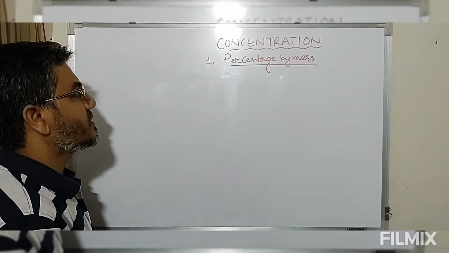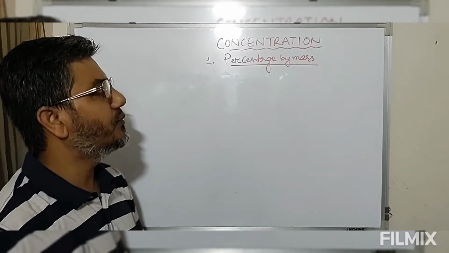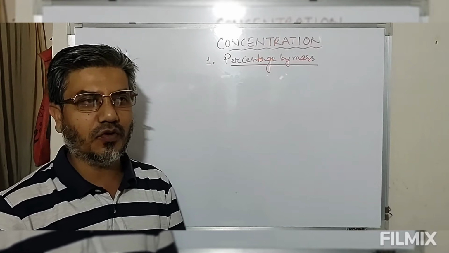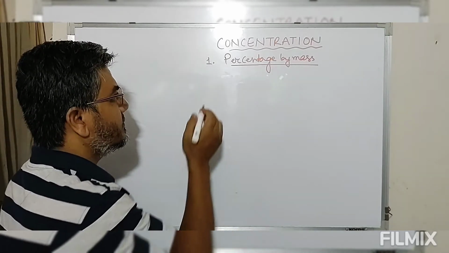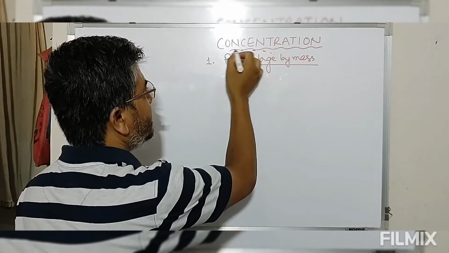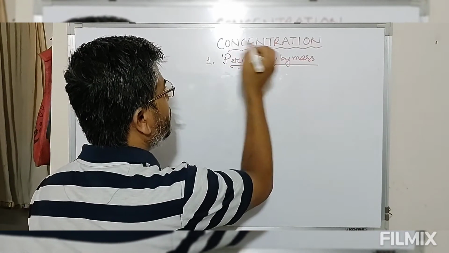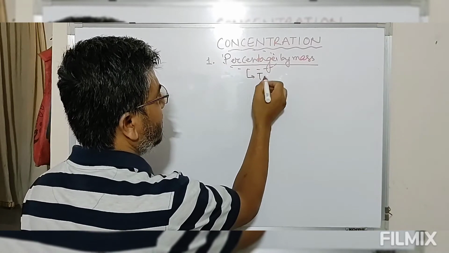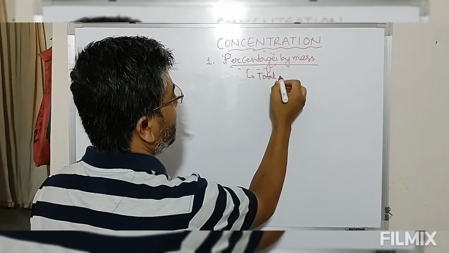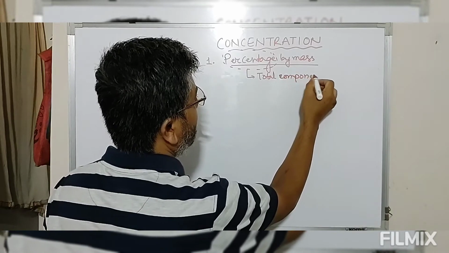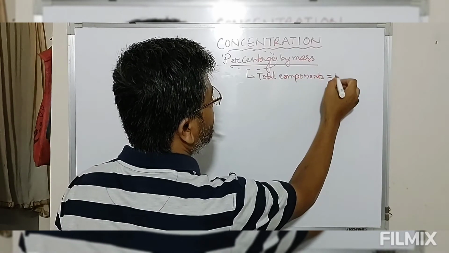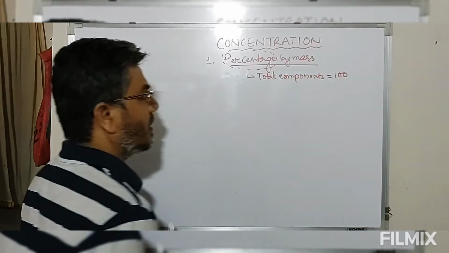Now first of all, look at this. Anywhere or in any problem or any time when we use the term percentage, the word percentage means the total components will always be considered to be 100.